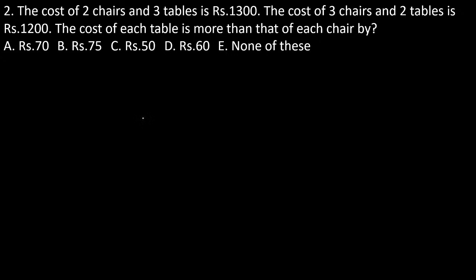Yes, then see. The cost of two chairs and three tables: two chairs plus three tables is exactly equal to 1300. First equation. The cost of three chairs and two tables is exactly equal to 1200. Now the question: if each table costs more than each chair, how much extra does the table cost compared to the chair?